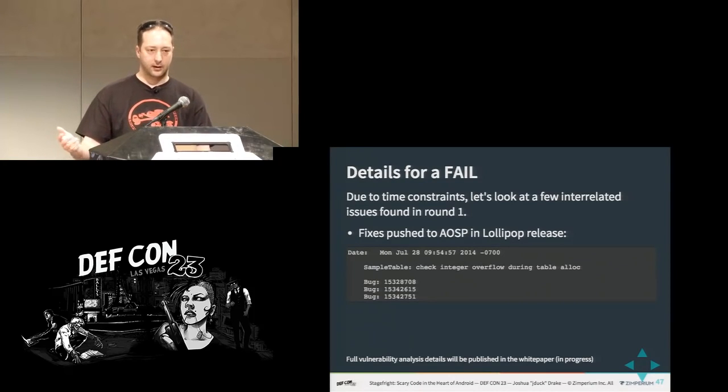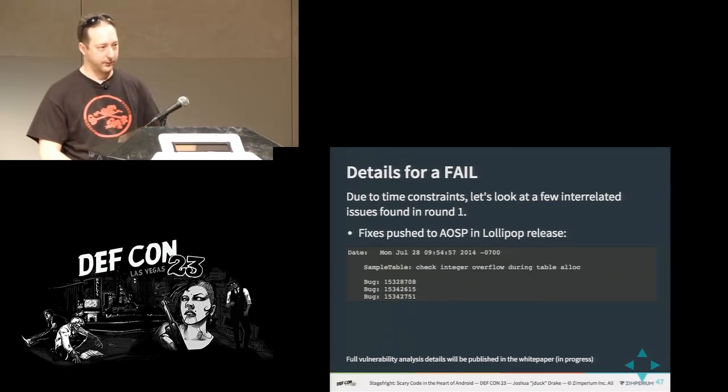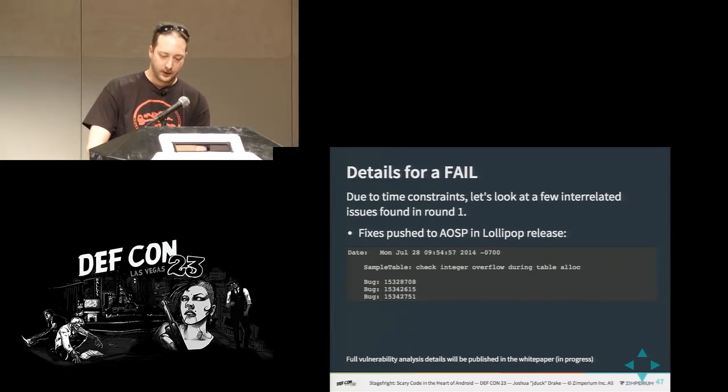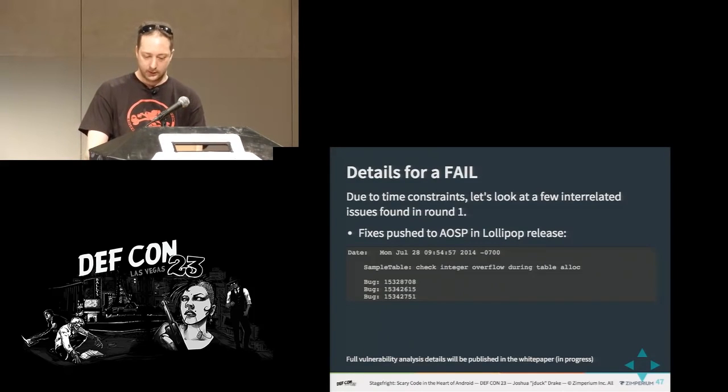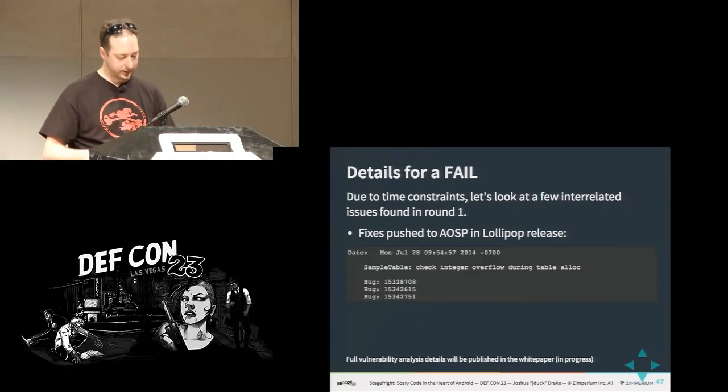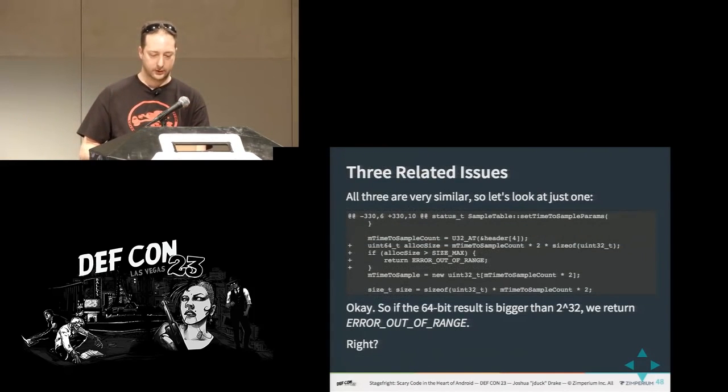So let's look at that issue I said we'd look at again from the other related work. Around a year ago, those guys who did the fuzzing, Intel, pushed a fix into AOSP. They say, check integer overflow during the table alloc, these 3 bugs. Great. Looking closer, I saw this go in when Android 5.0 was released, and I'm like, oh, that's really interesting.